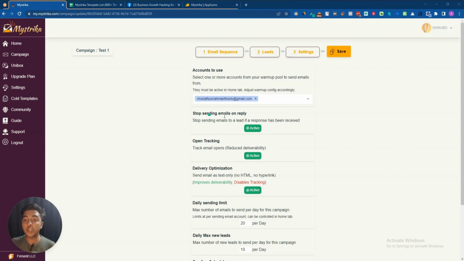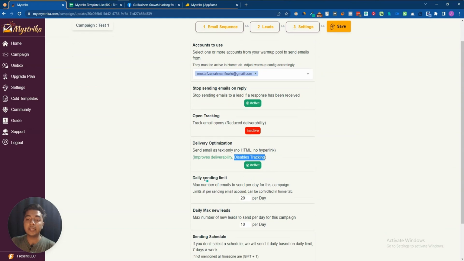And then they have stop sending email on reply. You can stop sending email if the person replies to your email. You can activate it, you can deactivate it from here. And you can also open tracking, you can activate it, inactivate it also. Then they have delivery optimization, you can activate it and deactivate it also. Now what this delivery optimization means, they're saying that send email as text only, no HTML, no hyperlink. So if you activate it, then they're saying that it will improve your deliverability and it will disable the tracking. So it will disable the tracking basically.